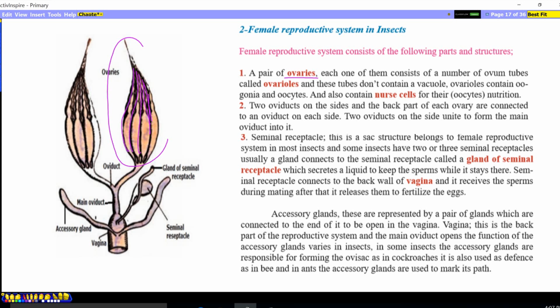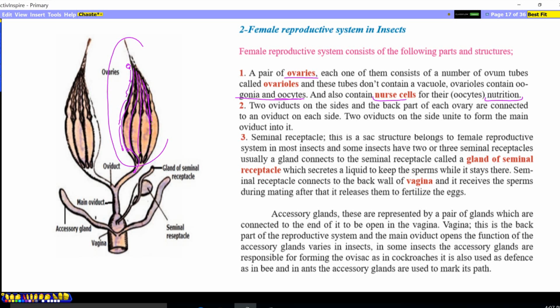We remember the oogonia as the first step in oogenesis, and the next stages contain the primary or secondary oocyte, and also nurse cells, which provide food or nutrition for the oogonia and oocytes. So as the oogonia comes down, from oogonia to primary oocyte, secondary oocyte, ooblast, and then when it enters the oviduct, it forms the mature egg, the ovum.